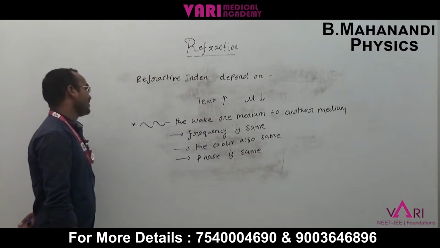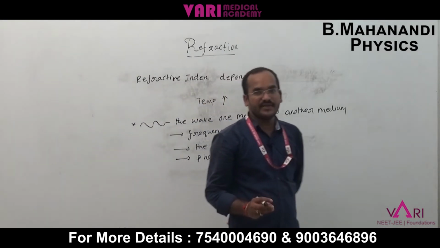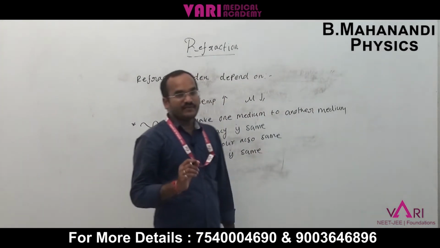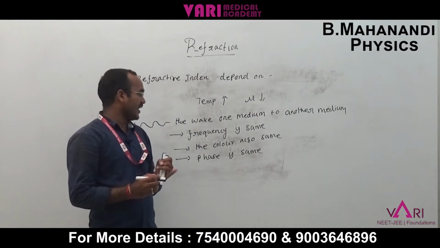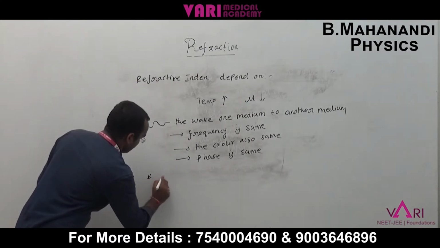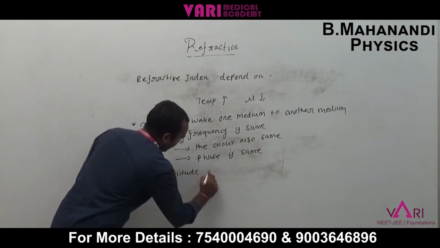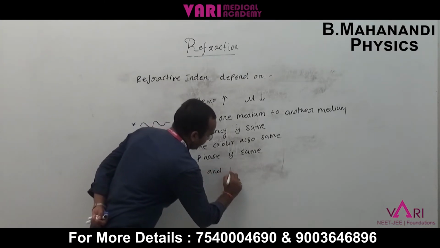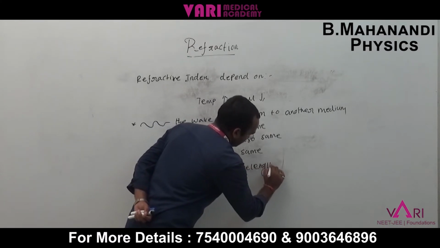What is the variation of the incident ray when it transfers from one medium to another? Majorly, the amplitude is changed and the wavelength is changed.